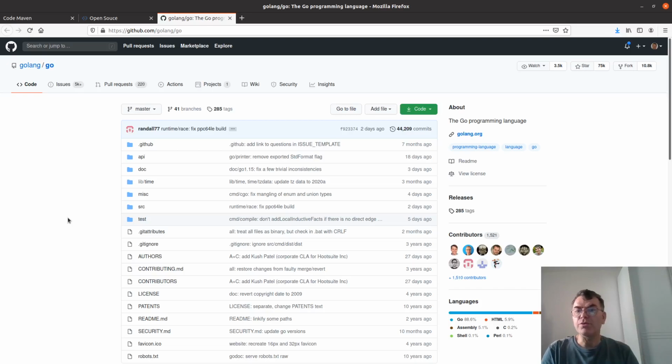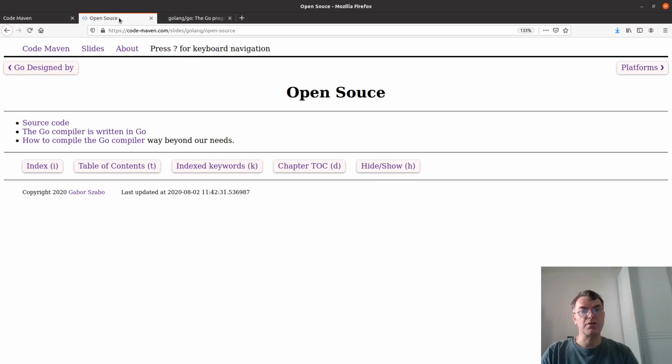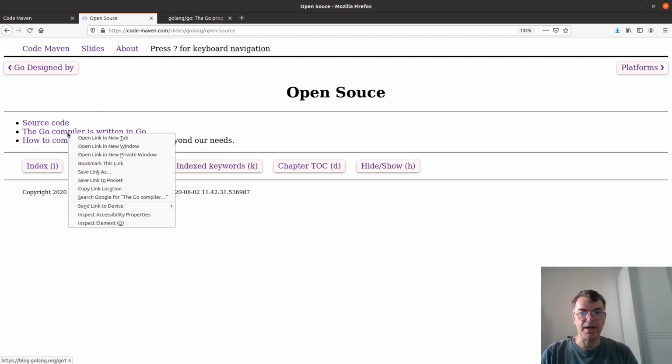Go used to be written in C, but nowadays Go is written in Go. The Go compiler is written in Go. Probably not at the beginning, but at one point it's going to be really interesting to delve into the source code of Go and learn how Go itself is written, because that's probably one of the biggest applications written in Go, the Go compiler. So this is the link about that.